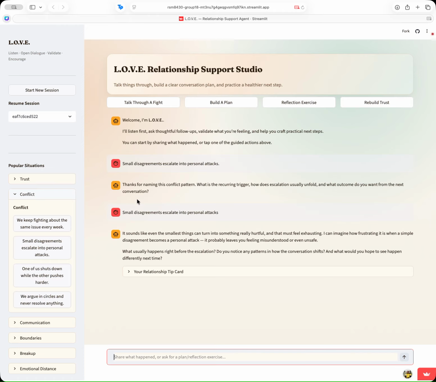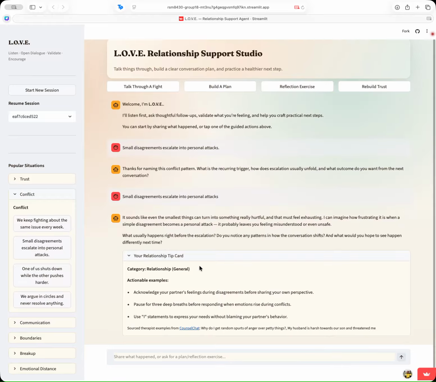So now this is demonstrating that it's asking clarifying questions and a follow-up question. So this is where I would give it more context. And again, you can see the little tip card where it says the category and some quick safe things that you could use on hand.